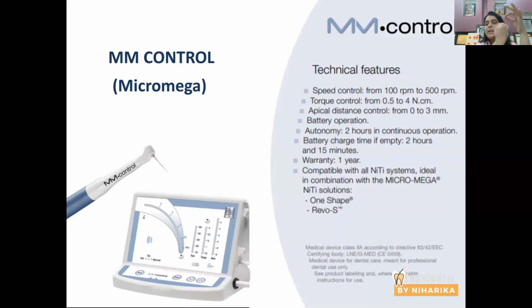So speed and torque, 90% depends upon the file itself, decided by the manufacturer, but it depends upon the radicular dentine condition also. So ideally, I would suggest you, Dr. Atul, be specific with speed and torque as mentioned by the manufacturer. And once you get the hang of rotary endodontics, once you are able to sense the canal anatomy tactilely, then you can play with speed and torque values.